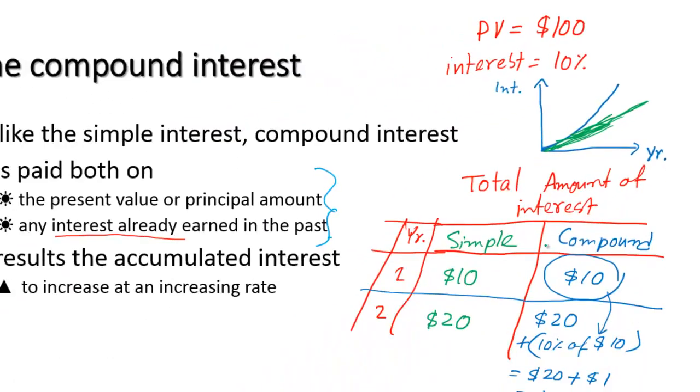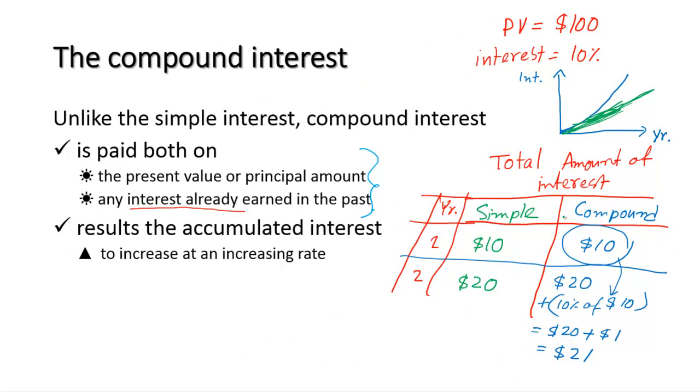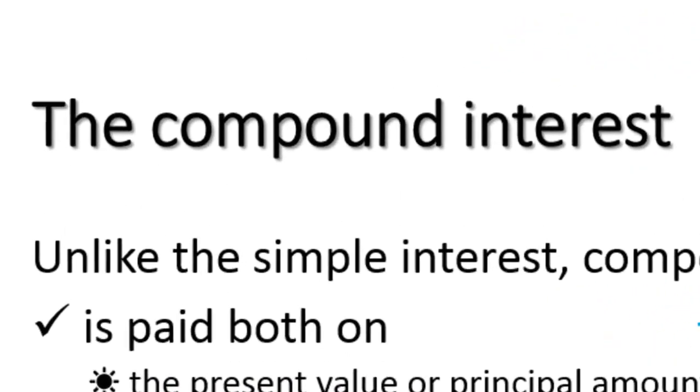Now I'm going to ask you, which interest do you prefer? If I say that the rate of interest is not going to change, it will be 10% no matter whether simple or compound, then which one are you going to prefer? Compound, surely, because under compound interest you will be getting more. So there is good news for you. In the real world, we always use the compound rate.